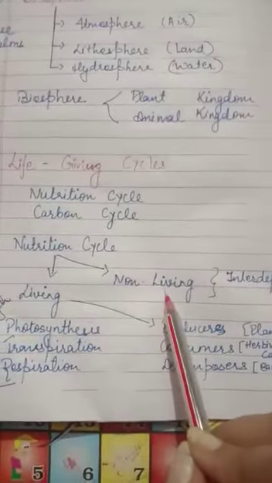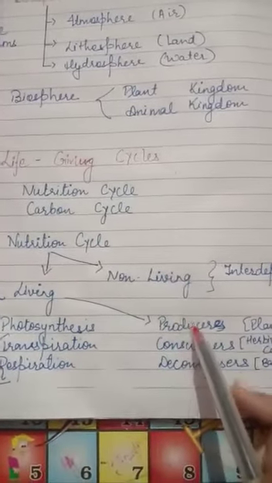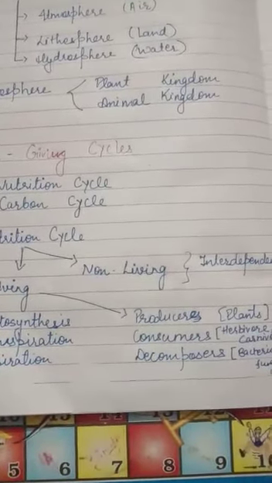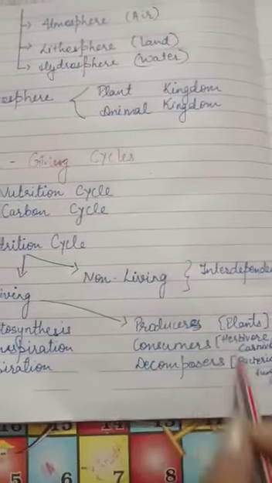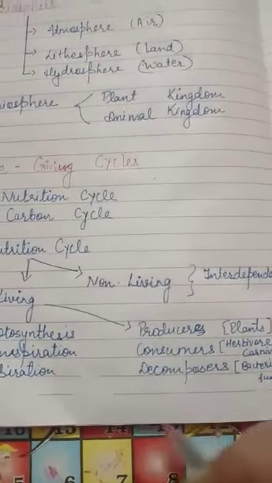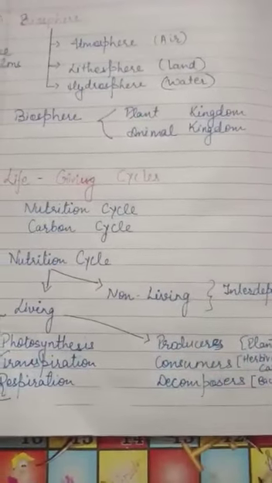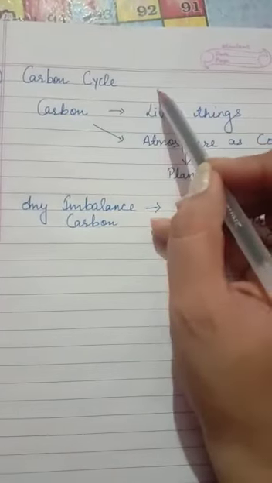So interdependence of living and non-living organisms is nutrition cycle. Producers are plants, plants produce food, consumers consume it and decomposers decompose it. This cycle goes on and on, means it is a never-ending cycle, and it takes place through the food chain also.